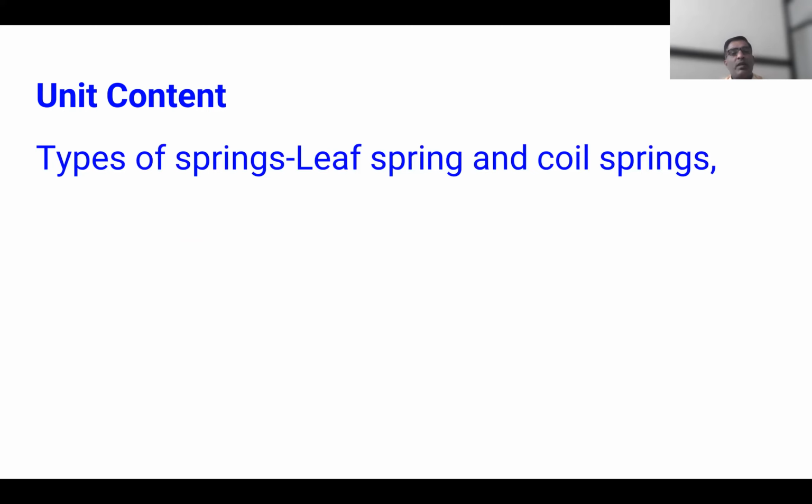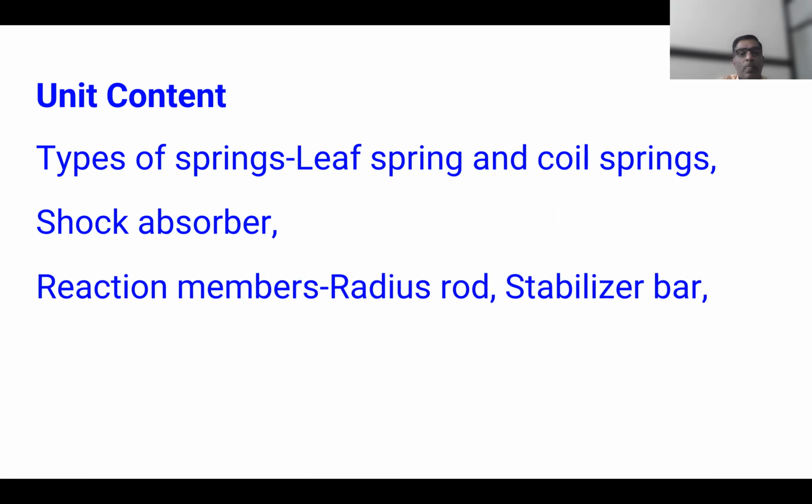Then various types of springs, which include leaf spring and coil spring. Then shock absorber. Reaction members such as radius rod and stabilizer bar. Reaction members are generally used while negotiating a turn. They provide stability to the vehicle.